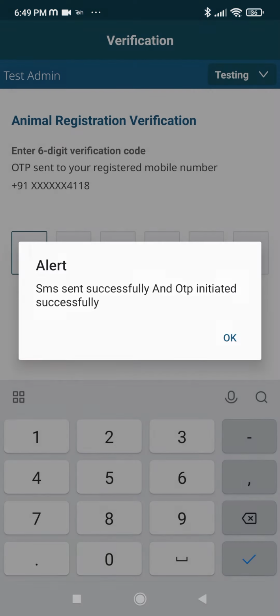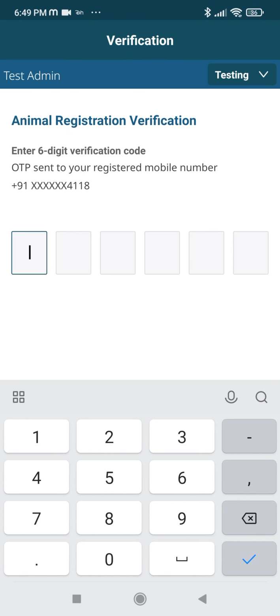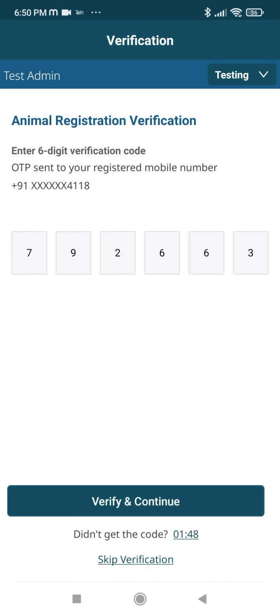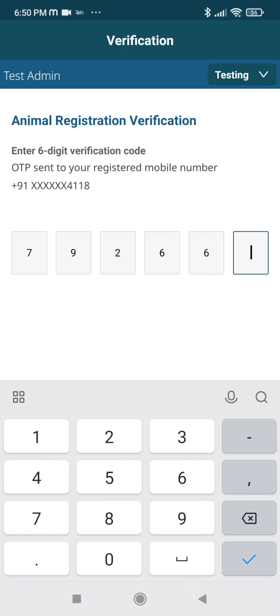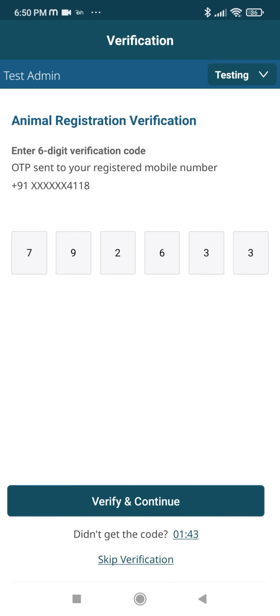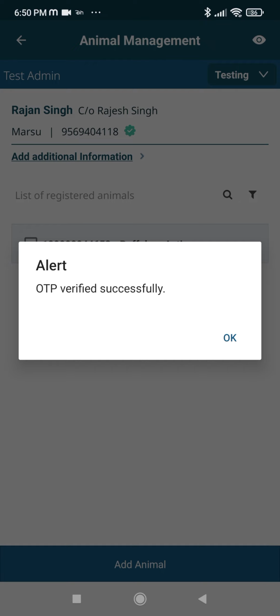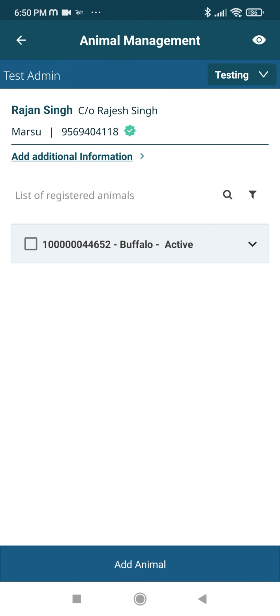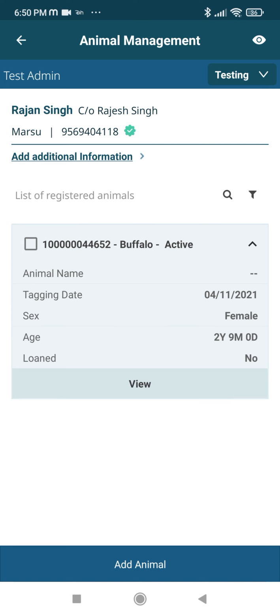You can verify the animal registration by entering the 6-digit verification code that has been sent to the registered mobile number. Tapping on the verify and continue will verify the OTP, and your registration will be successfully done. Once the animal is registered successfully, you will see the details and you will be able to view or edit the details from here.